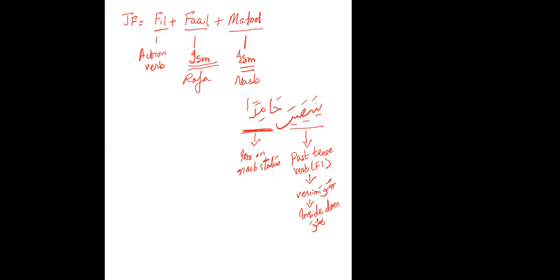So you have your fi'l plus your inside doer, so fi'l and fa'il are done. Hamidan is your ism in nasab status. So what will we call it? Maf'ul bihi. And bihi, why? Because it is answering the question of who or what. In this case, who, because we are talking about a person. So it will be maf'ul bihi.